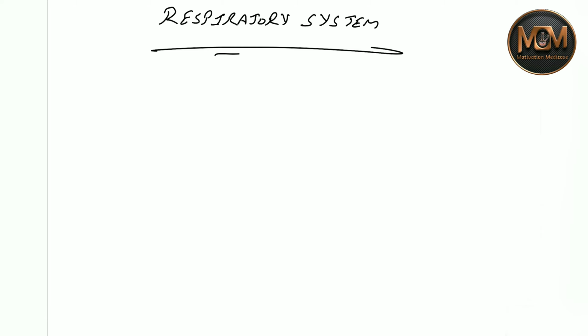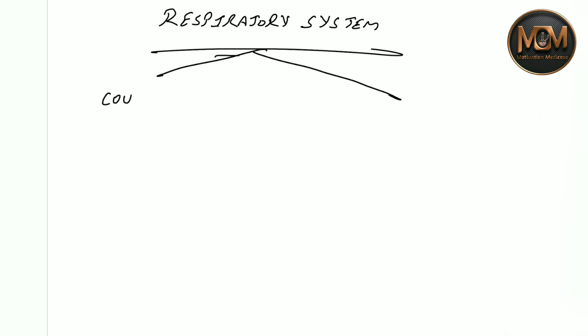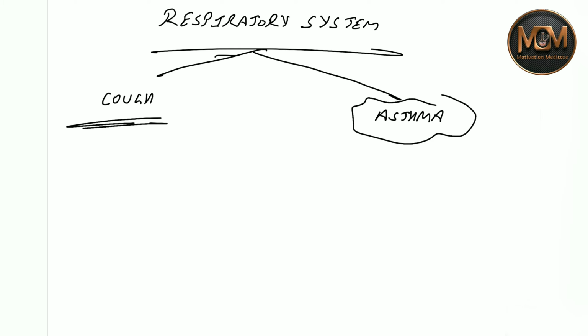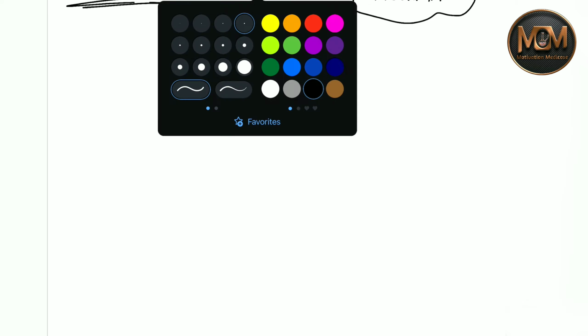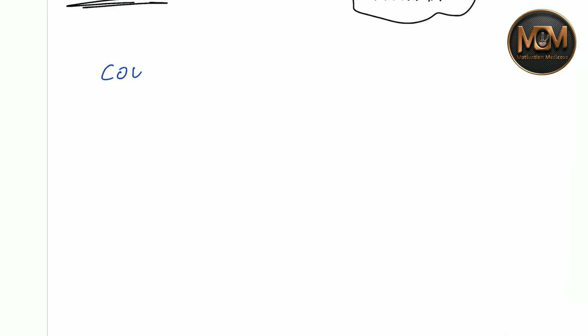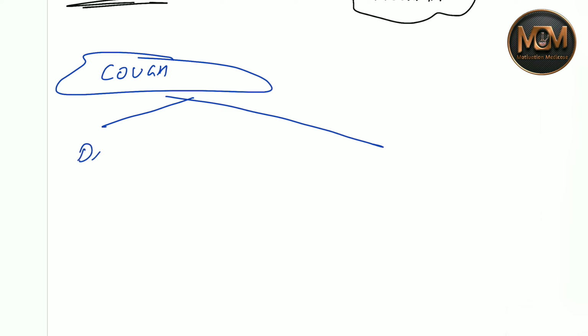First of all, in respiratory system pharmacology, you need to study two things. The first one is cough, and the other one is a very important disease of the respiratory system, that is asthma. So we are starting with cough first. You need to understand that cough is of two types: dry cough and wet, or productive, cough.